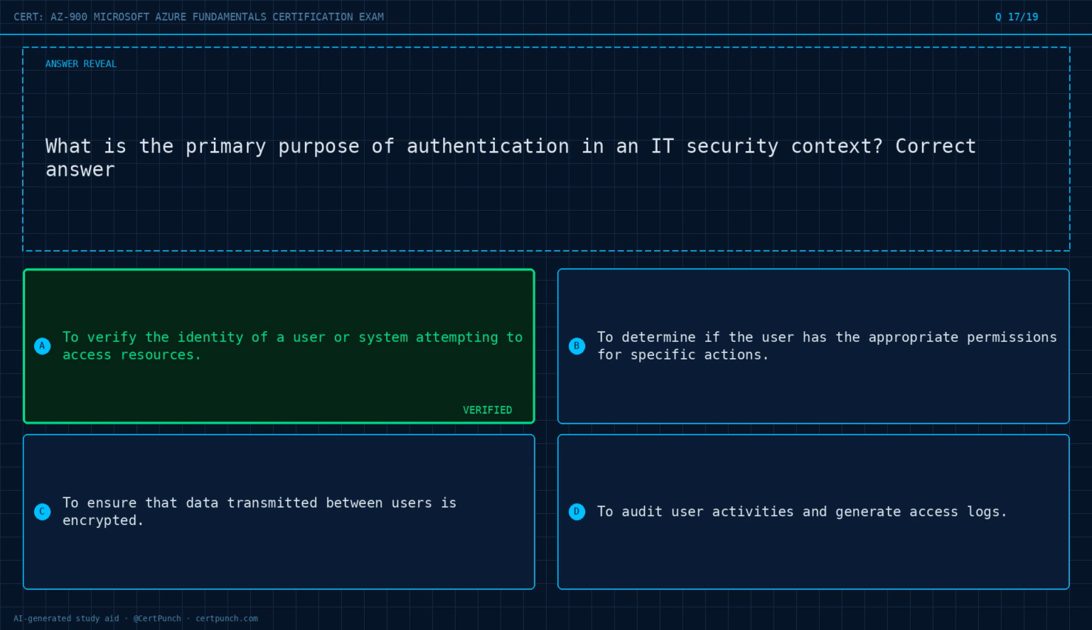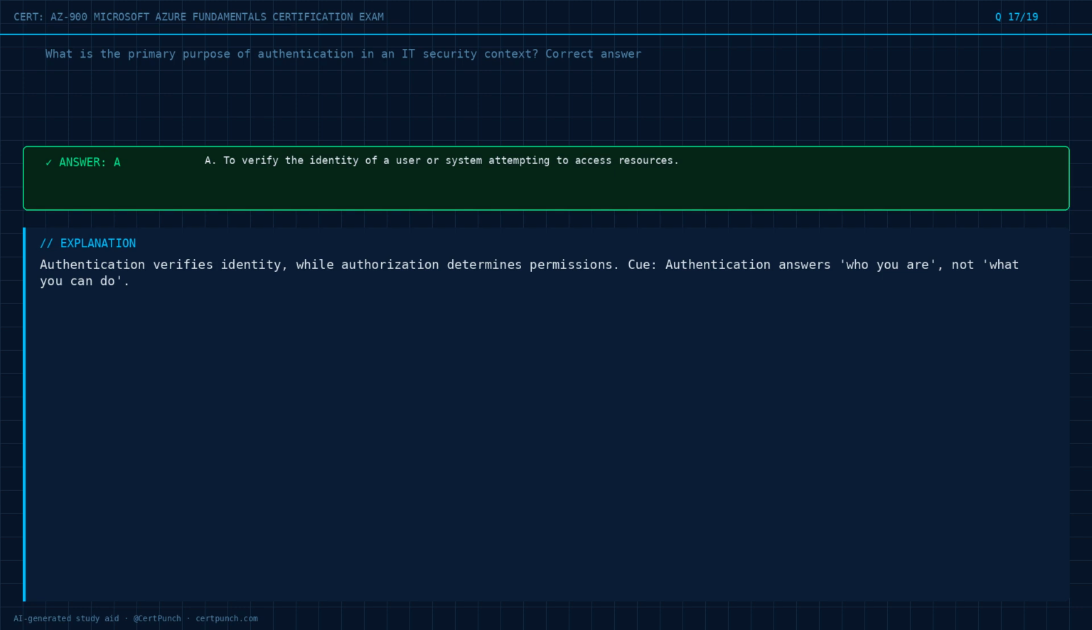The answer is option A. Exam logic: Authentication verifies identity, while authorization determines permissions. Authentication answers who you are, not what you can do.